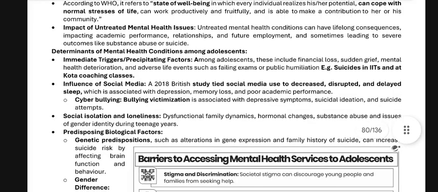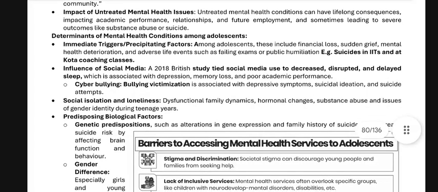Next we have cyberbullying and bullying victimization, associated with depressive symptoms, suicidal ideation and suicide, social isolation and loneliness, dysfunctional family dynamics, hormonal changes, substance abuse, and issues of gender identity during teenage years.